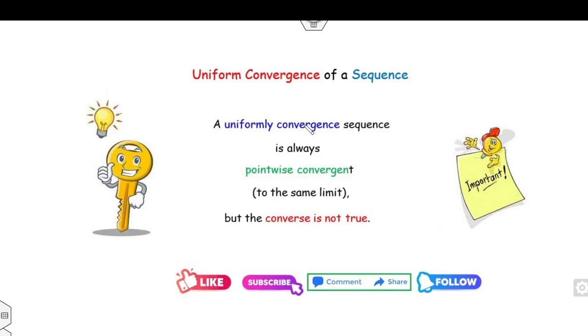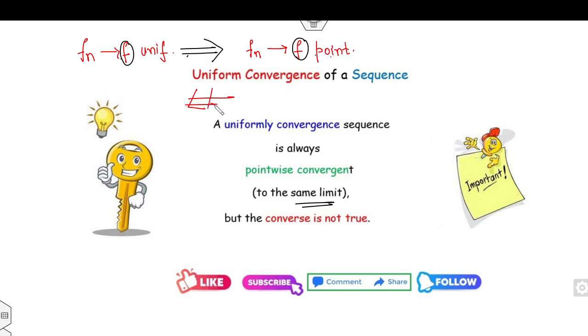Always remember students, if fn converges to f pointwise and fn converges to f uniformly, then these two f's are always the same limit. Moreover, if fn(x) converges to f uniformly, this implies fn(x) converges to f pointwise. However, the converse may not be true.